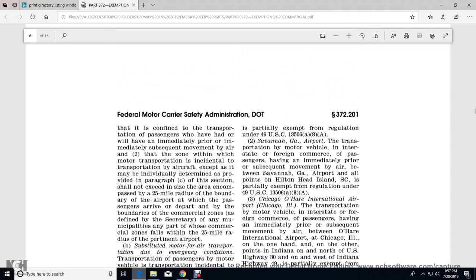Code 13506 A. Savannah, Georgia Airport: the transportation by motor vehicle in interstate or foreign commerce of passengers having an immediate prior or subsequent movement by air between Savannah, Georgia Airport and all points on Hilton Head Island, South Carolina, is partially exempt from the regulation of Title 49 U.S.